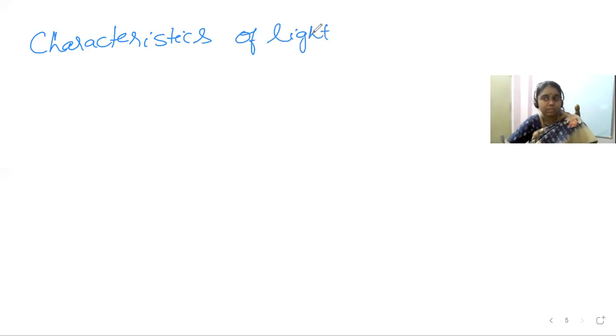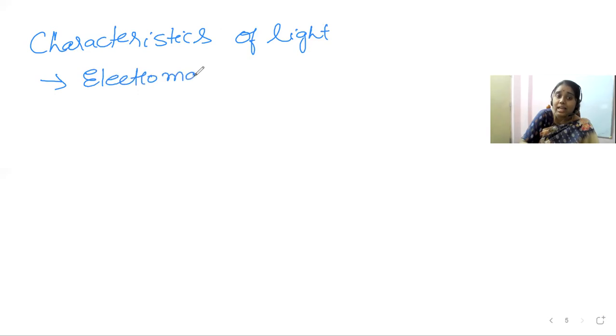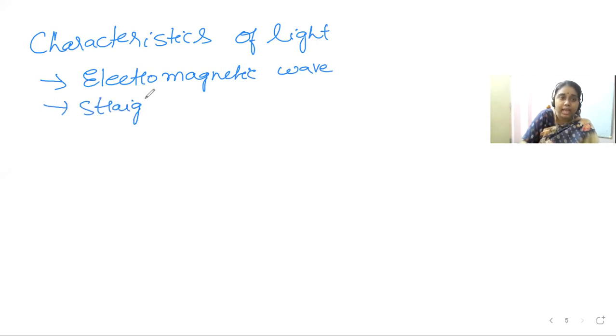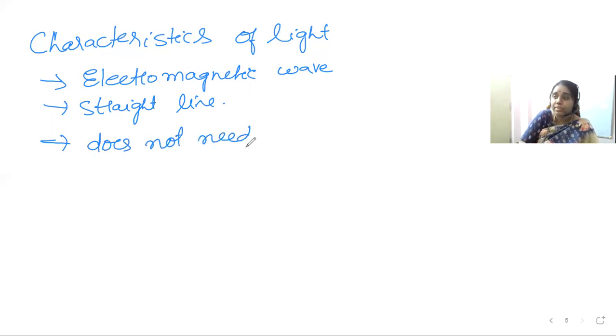From the above discussion, which we had till now, the first important point is that light is an electromagnetic wave. The next one is that it travels in straight lines. And regarding the speed of light, it does not require any medium to travel. That means it can travel through vacuum.